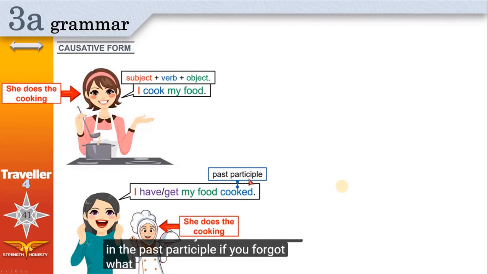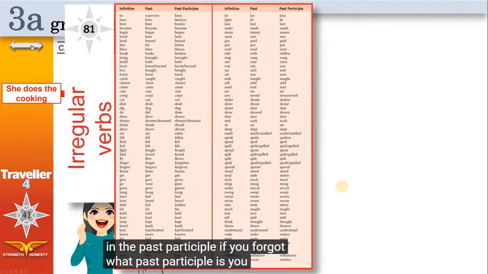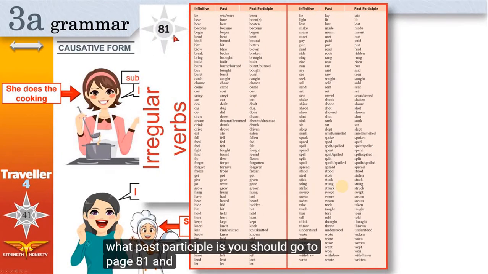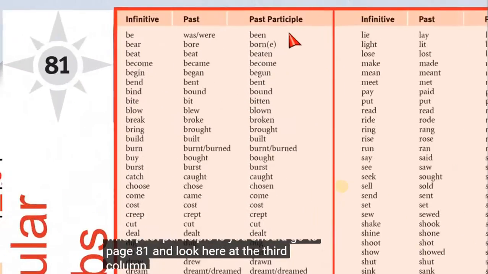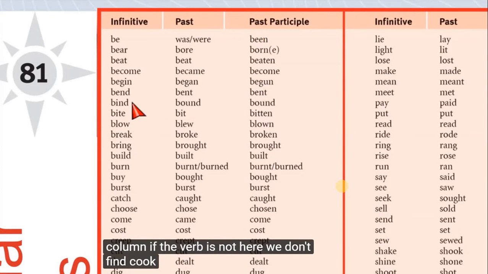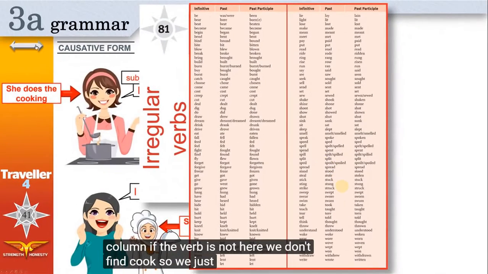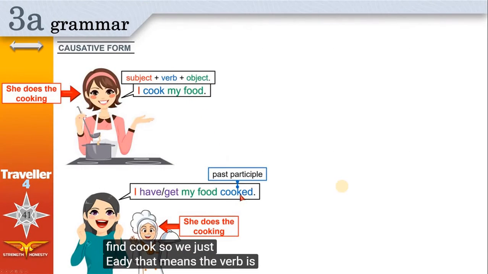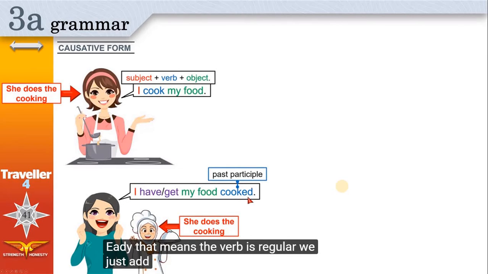If you forgot what past participle is, you should go to page 81 and look here at the third column. If the verb is not here, we don't find cook, so we just add ed. That means the verb is regular, we just add ed.